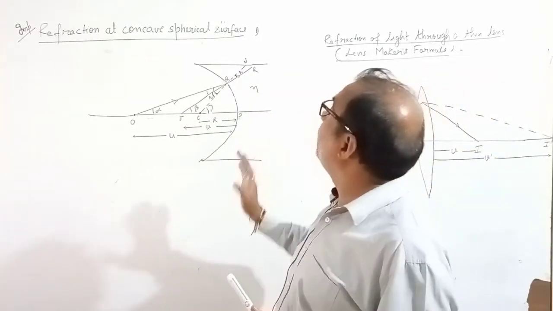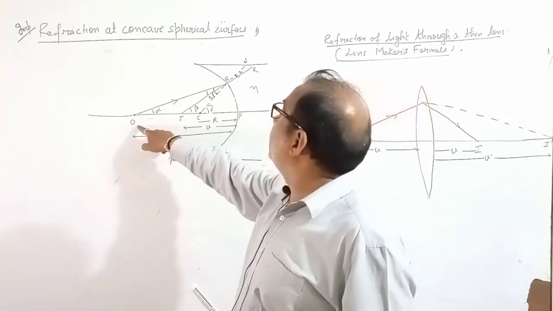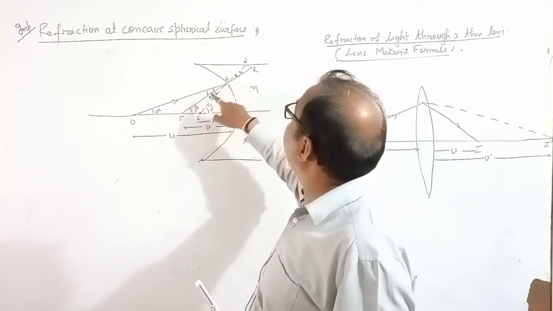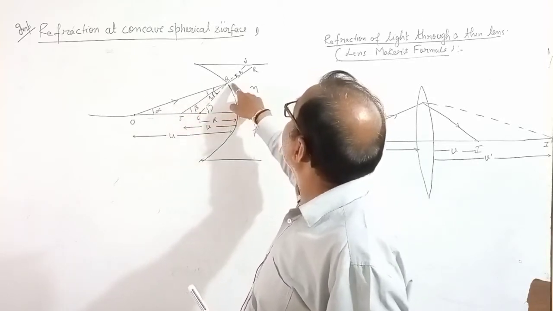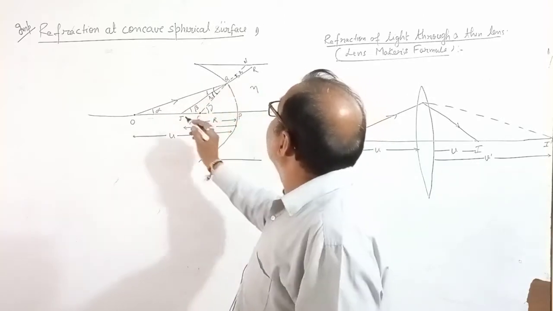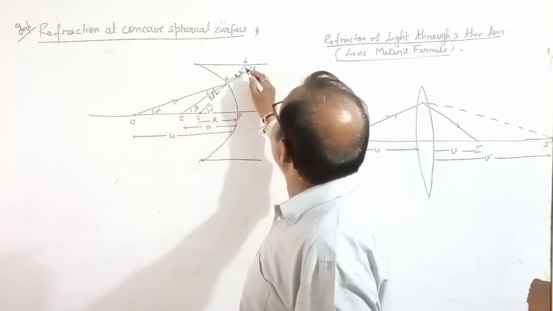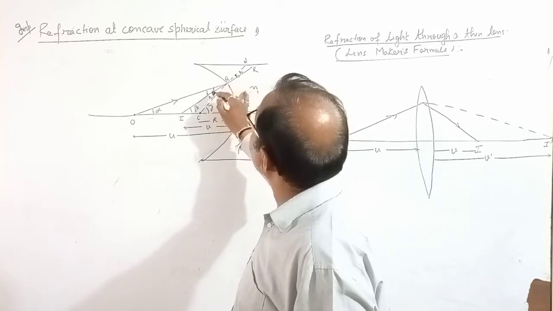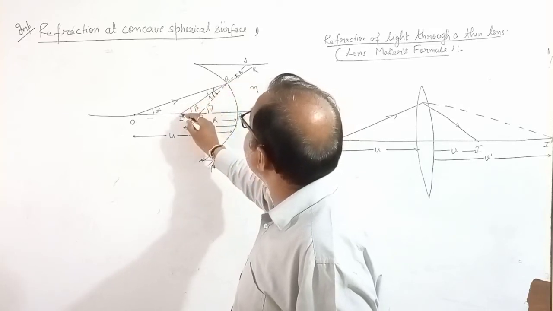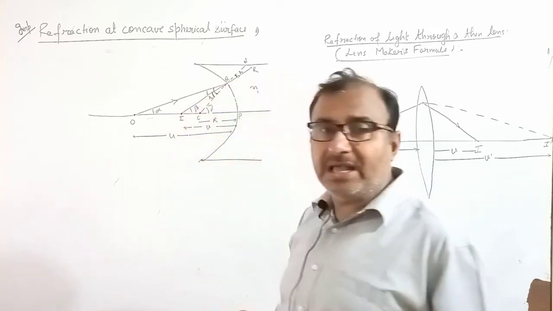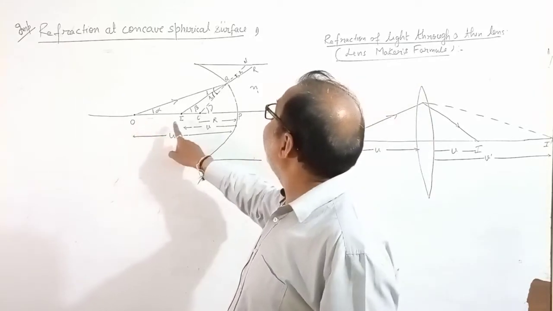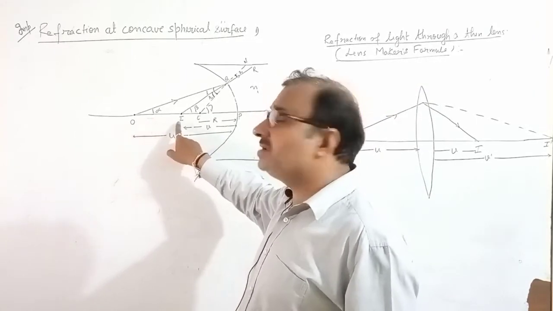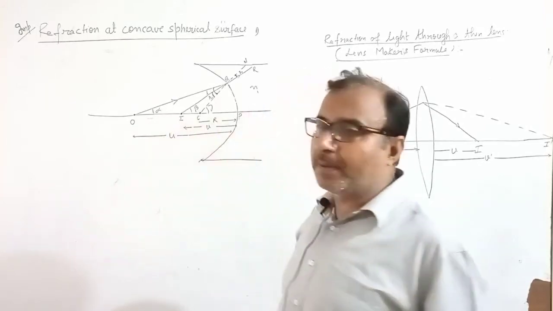Now, to derive this, O is the object. I have taken angle alpha made by this. Here, what I did is I have taken this line, the reflected ray, in the back direction. Then this reflected ray meets here at I. It means for object O, I is the image. And C is the center of curvature.